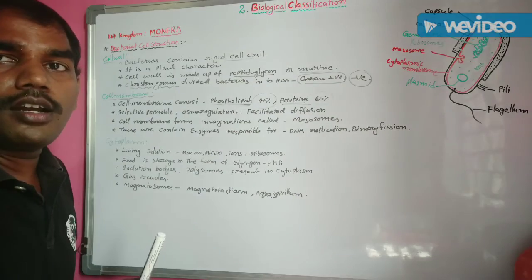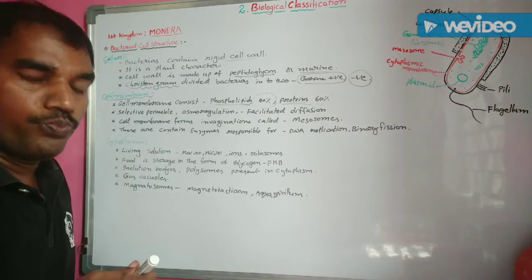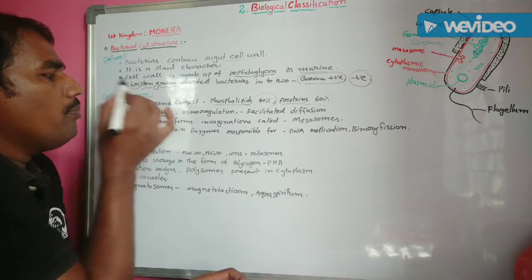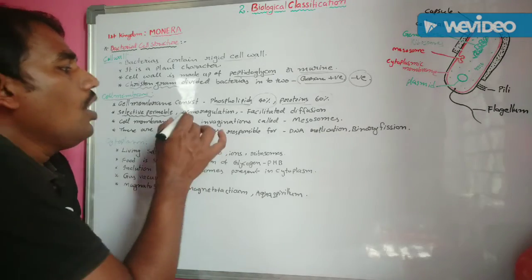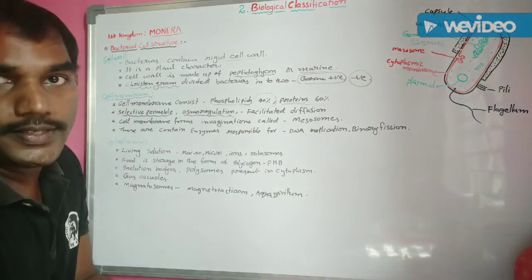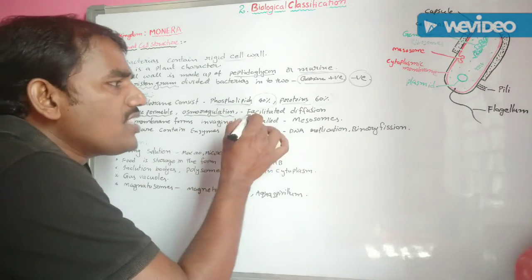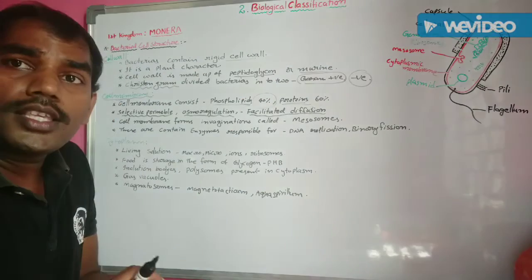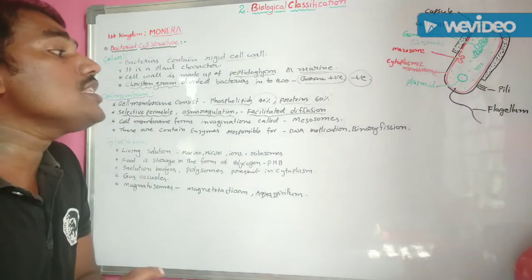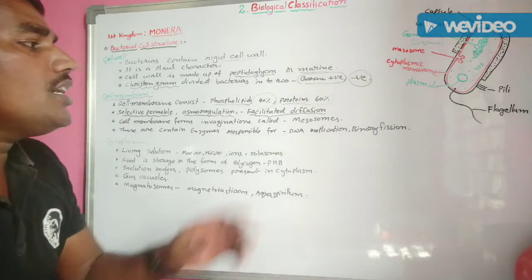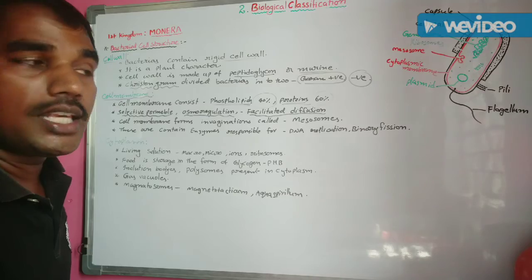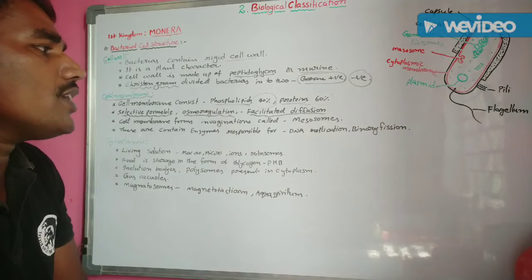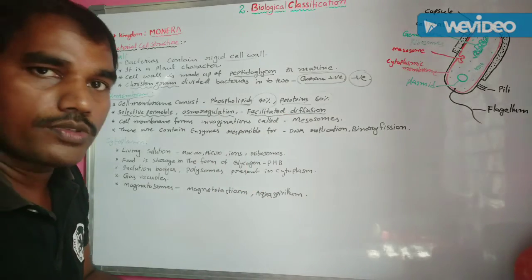Next one, the cell membrane is selectively permeable. Only some ions are allowed to pass through this membrane. So it acts as a selectively permeable membrane and also helps in osmosis regulation and facilitated diffusion. Only some cations and anions are passed through this membrane. Hence, it also helps in the facilitated diffusion process.